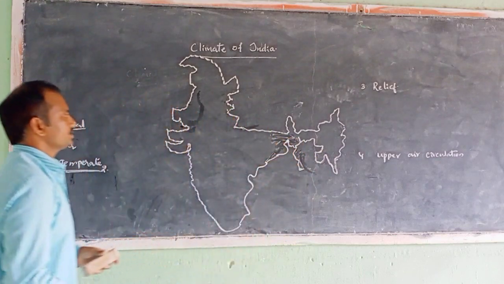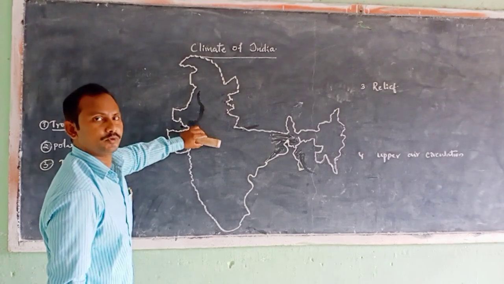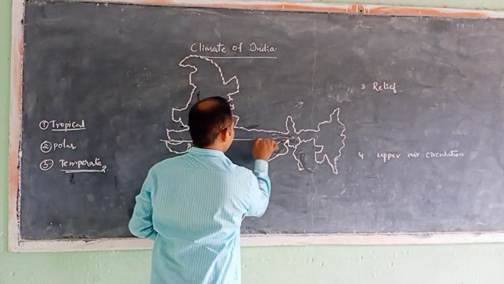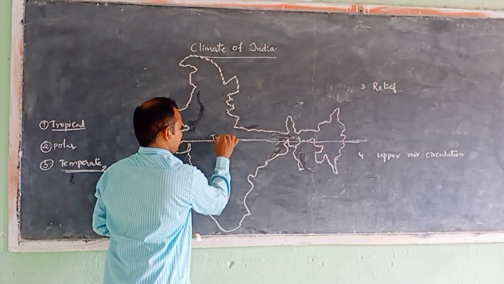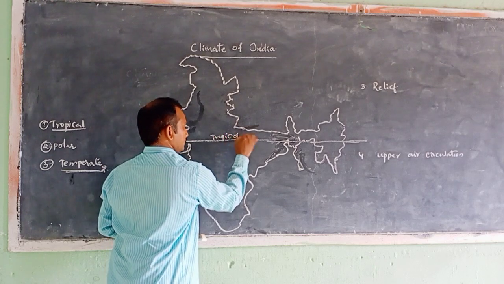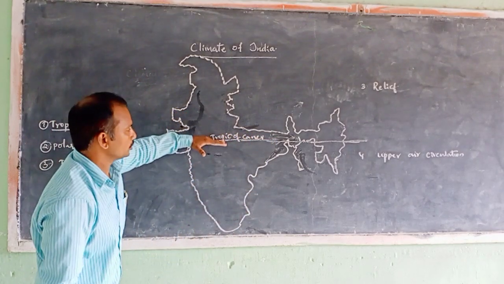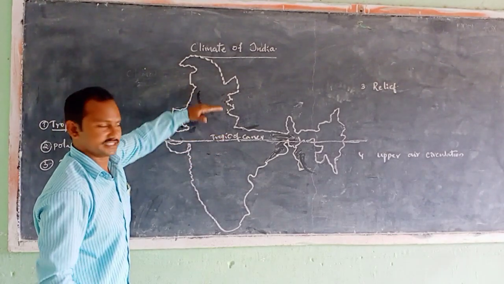Let us see the rough sketch of our country India. Here our India may be divided by one important latitude, that is the Tropic of Cancer. The Tropic of Cancer passes through the middle of our country. South India is located below the Tropic of Cancer, and North India is located above it.